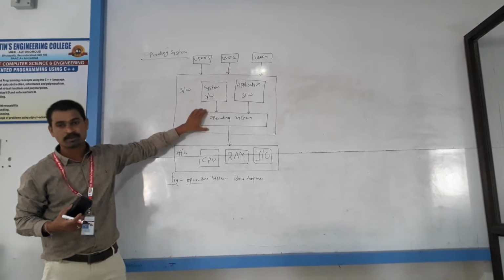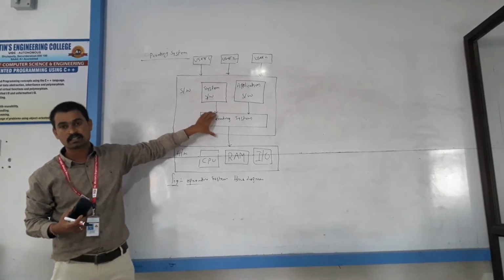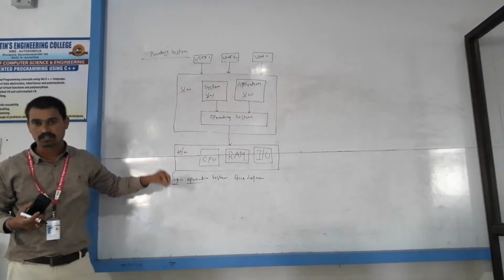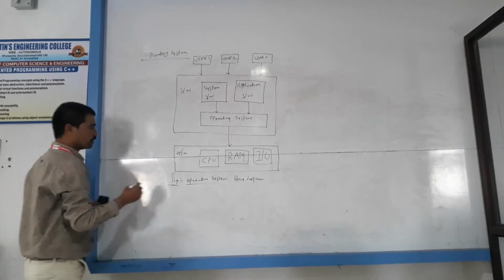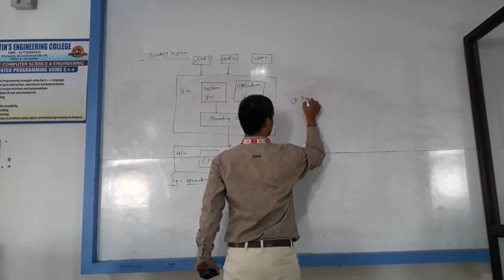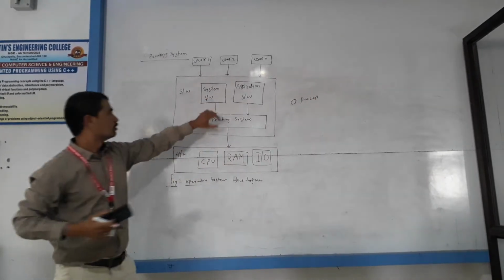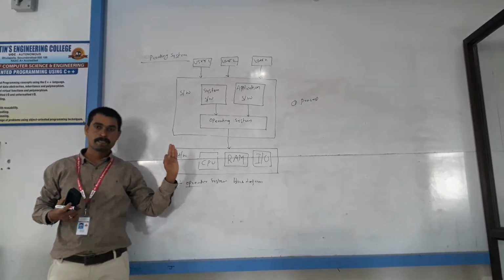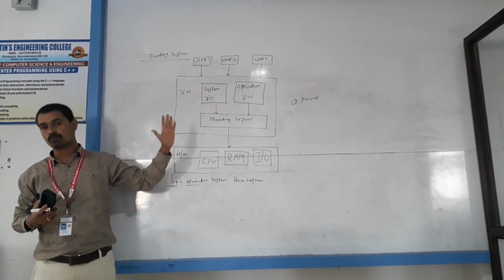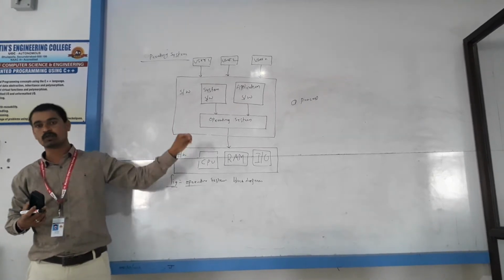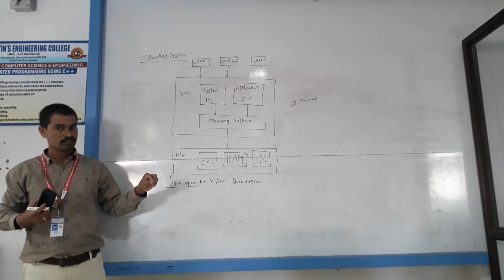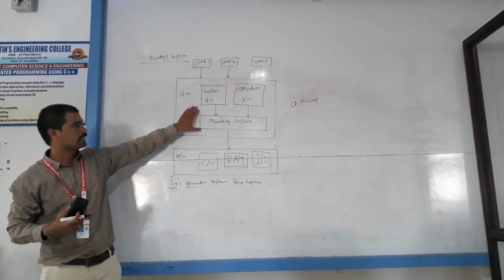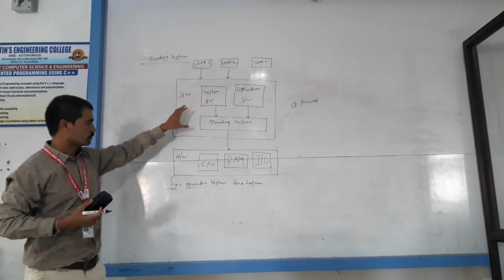Operating system is a system software which performs all basic tasks like process management, memory management, file management, disk management, and protection and security, input-output devices, and control the peripheral devices such as disk drives and printers.